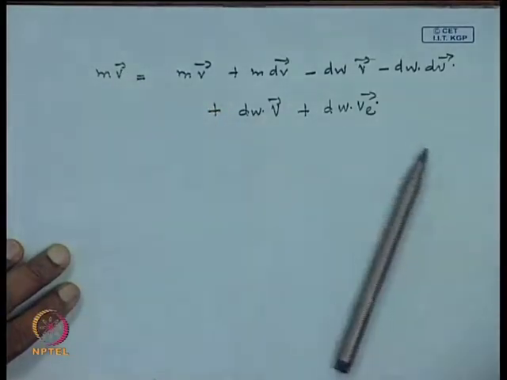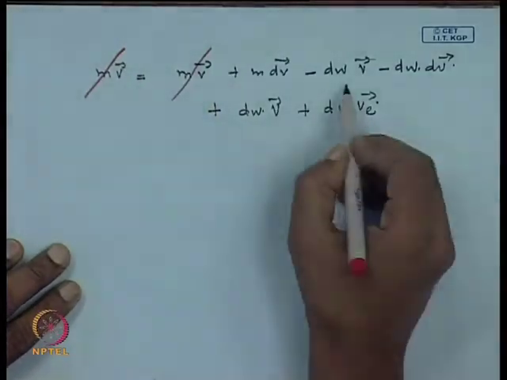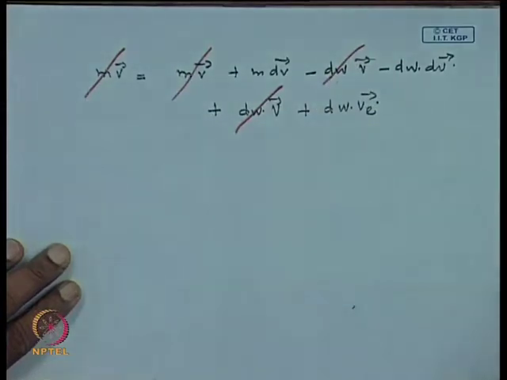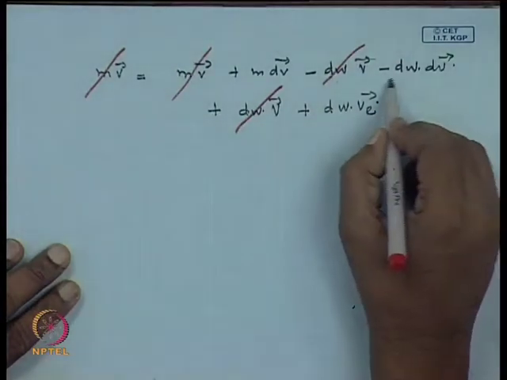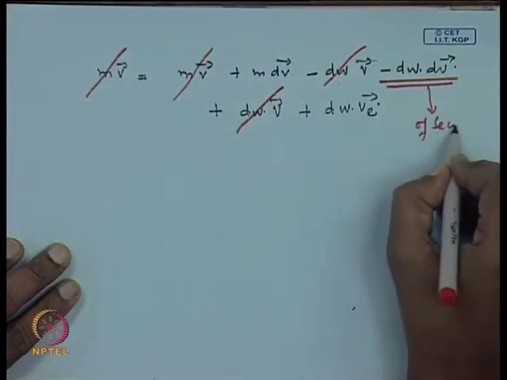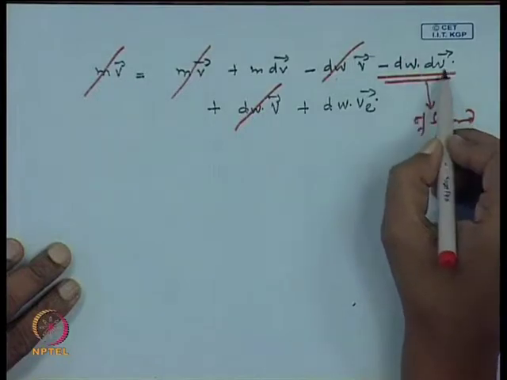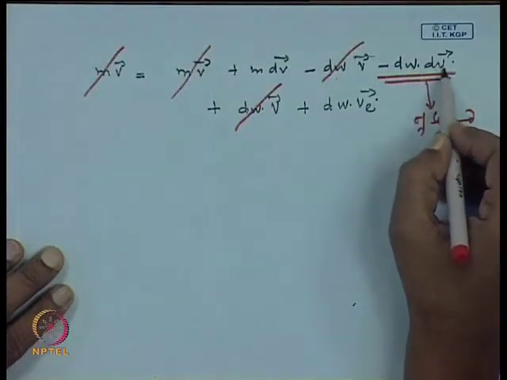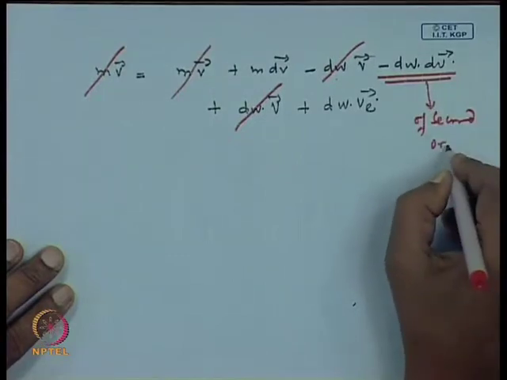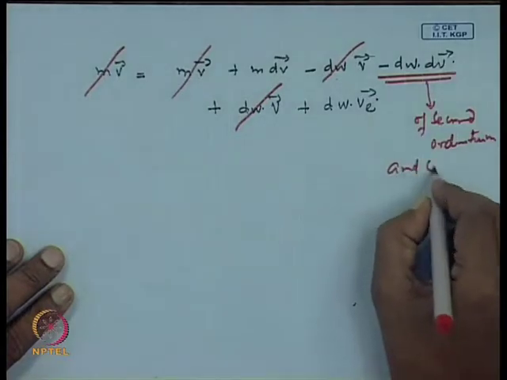Now, we can see from here that dw v is here with a minus sign and here with a plus sign, so this can be cancelled out. This quantity, this is of second order, so dw is infinitesimally small and dv is also infinitesimally small. So, both of them together constitute a second order term and can be neglected.